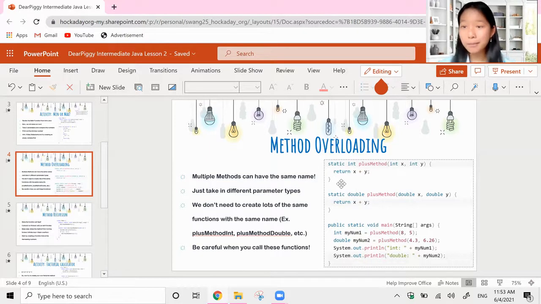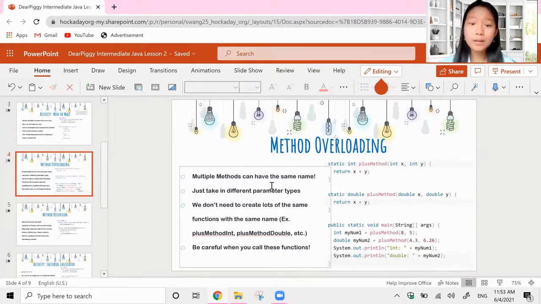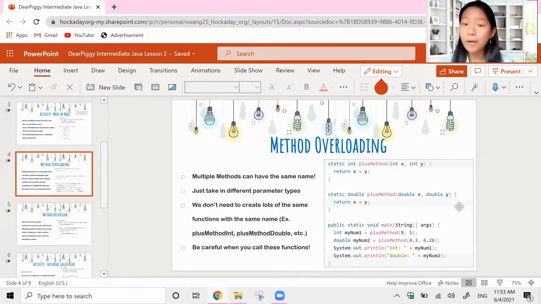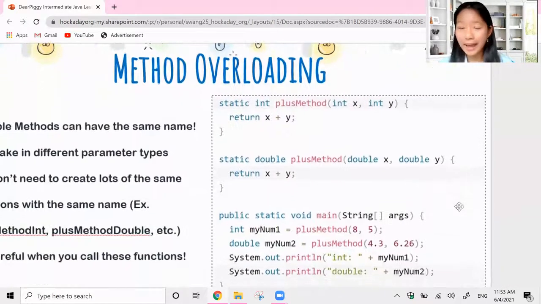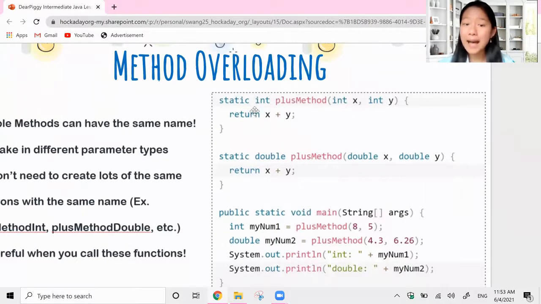Remember, last week we learned how to create a method, and a method is basically a function. You define it once, and you can call it many times. So let's talk about why method overloading is so powerful. Let's take a look at this picture that I have over here. We have static int plusMethod, and it takes in two integers as parameters. Now down here, we have static double plusMethod, and it takes in two double parameters.